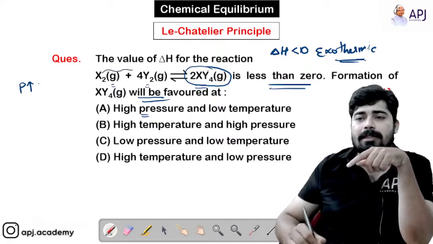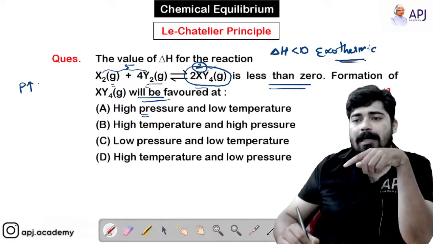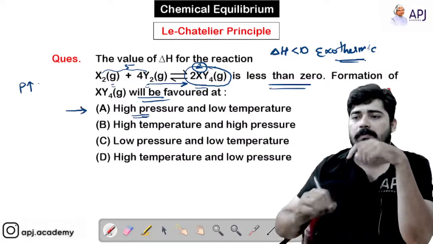So here you can see the number of moles is 5. In the product side, the number of moles is just 2. That means the reaction will shift to that direction where the number of moles is less. So this condition, high pressure condition, favors forward direction.